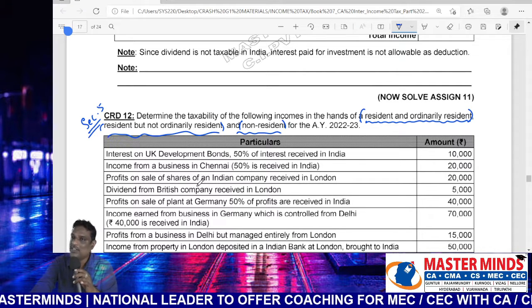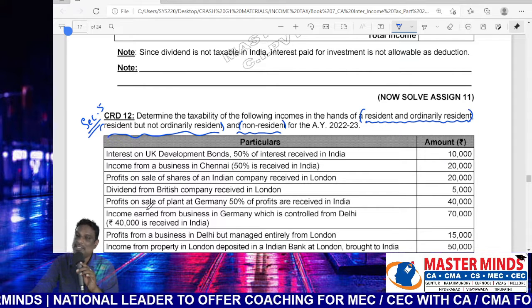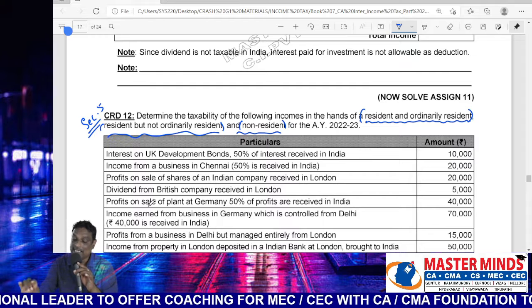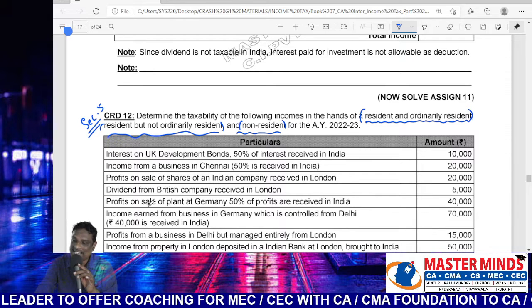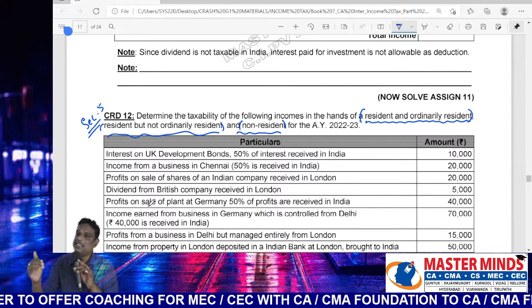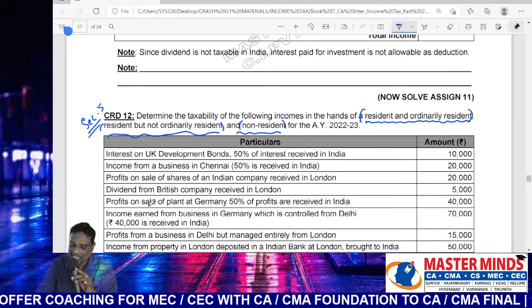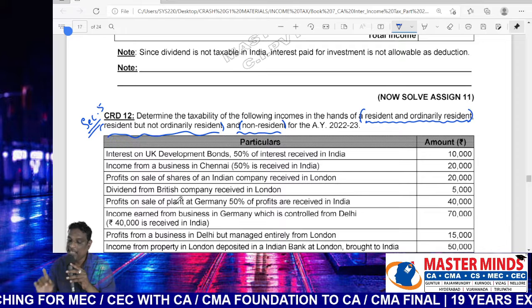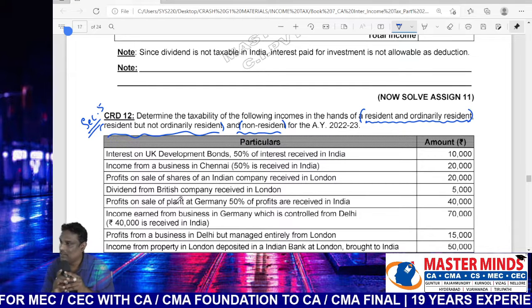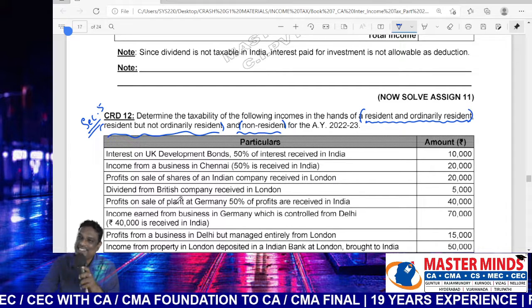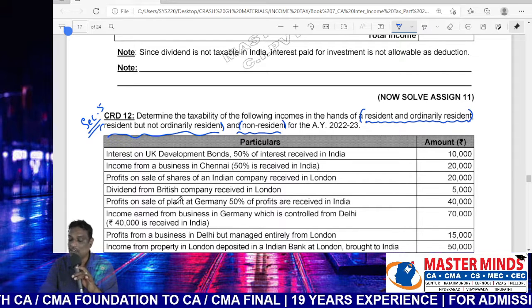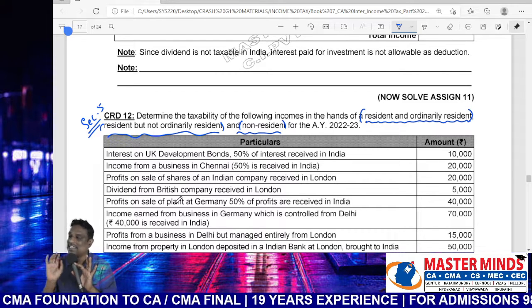Tell me the place of accrual: located outside India, because the asset relates to a foreign country. Therefore, automatically the place of accrual is outside India. But in case of receipt, 50% is received in India and the remaining 50% is received outside India. Now tell me, what is the tax treatment?